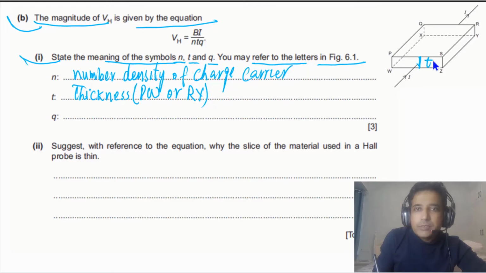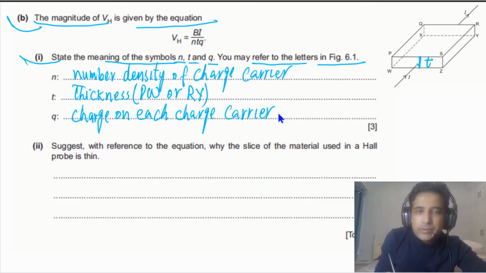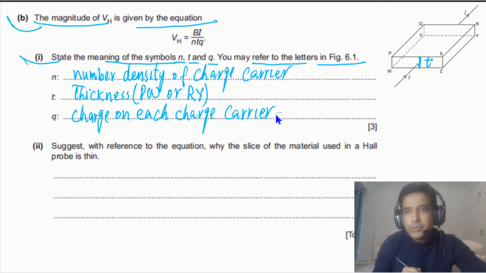And the last one is Q. Q is the charge on the charge carriers, the charge on each charge carrier. So if you write down these 3 points, you will get 3 marks. Now let's go to the second part.